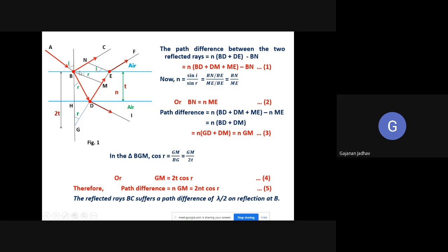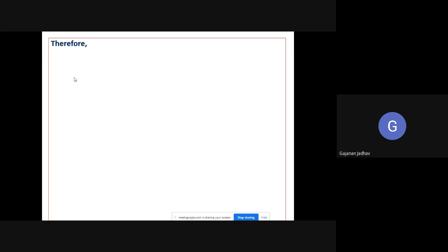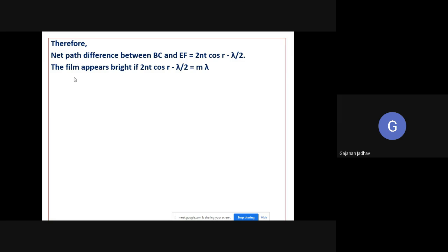That is lambda by 2, when it reflects at point B. And therefore the net path difference between BC and EF that we considered will be equal to 2nt cos r, and from it you have to subtract lambda by 2. Are you getting me? Why am I deducting lambda by 2 here? Can anybody tell me?